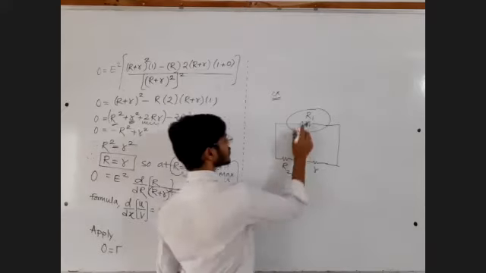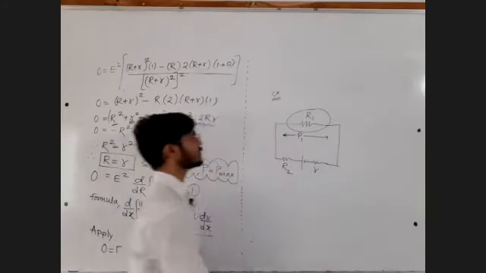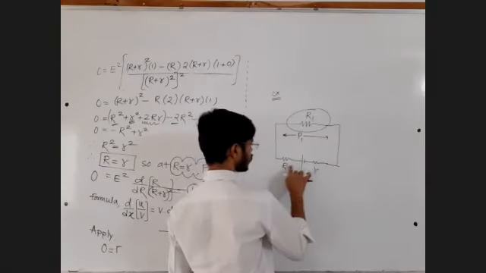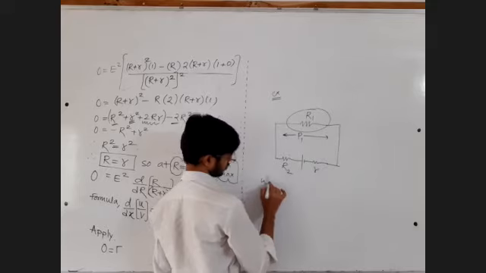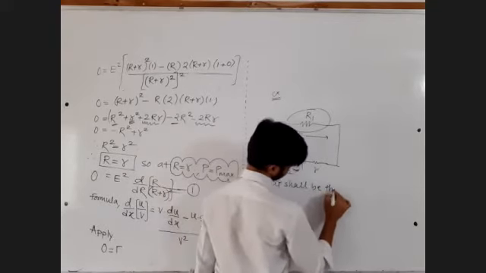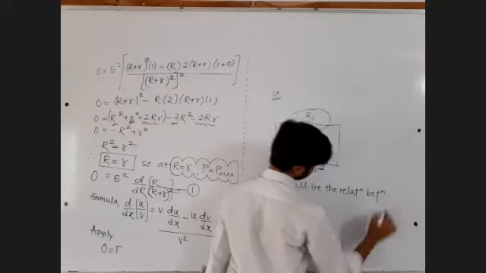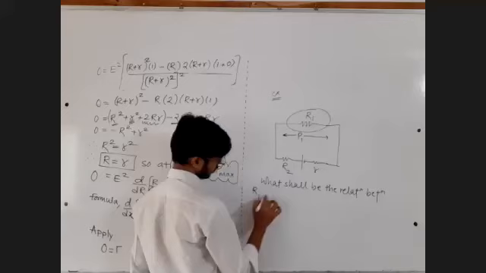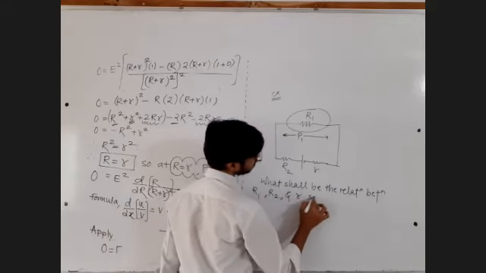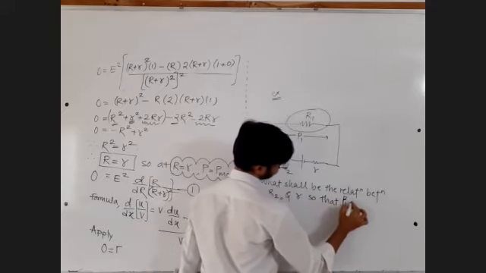Let's say the power across this resistance is P1. You want to maximize this power. Then what shall be the relation between R1, R2 and small r so that P1 is maximum?